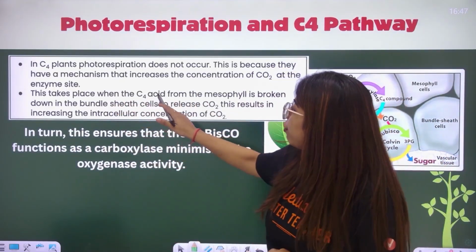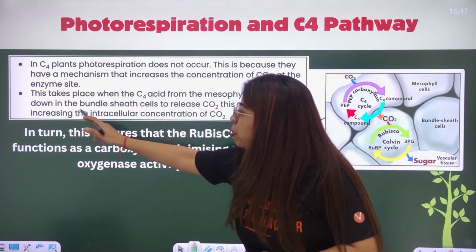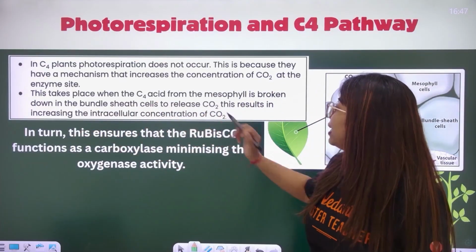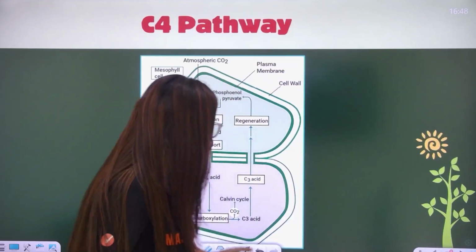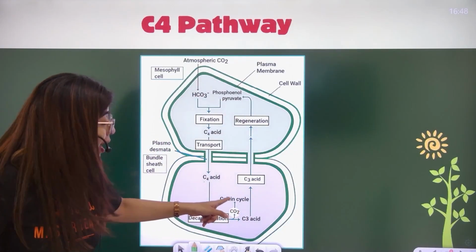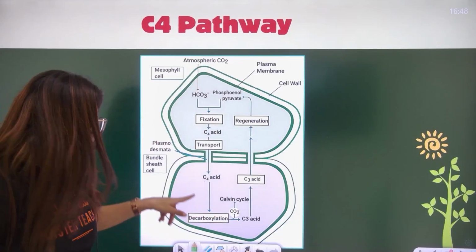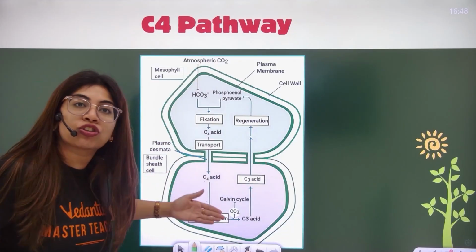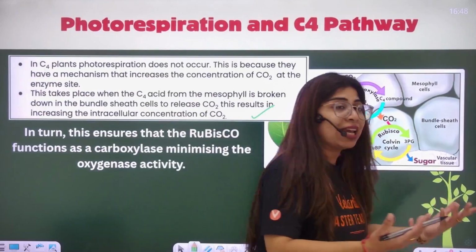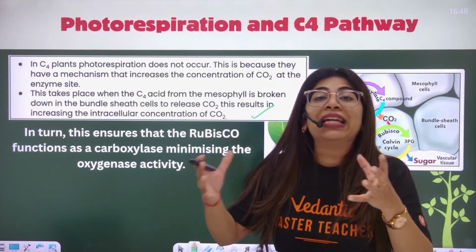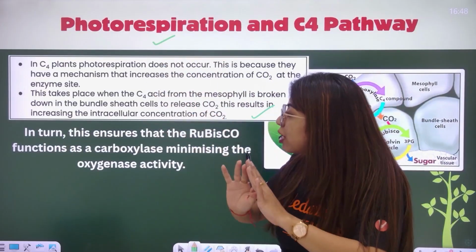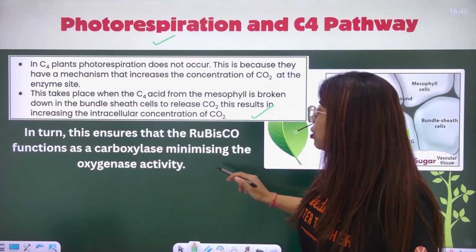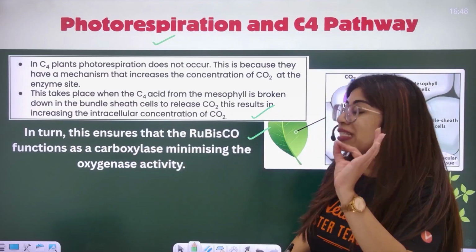This takes place when C4 acid from the mesophyll cell is broken down in the bundle sheath cell to release CO2, which increases the intracellular concentration of CO2. Bachcho, when this malic acid is releasing CO2 around Rubisco, we're increasing carbon dioxide. This cell being the bundle sheath cell, oxygen is not allowed to enter. So yes, we are preventing what? Rubisco attaching to oxygen. Rubisco attaching to oxygen is photorespiration. So photorespiration does not occur here. In turn, this ensures that Rubisco functions as carboxylase, minimizing the oxygenase activity.